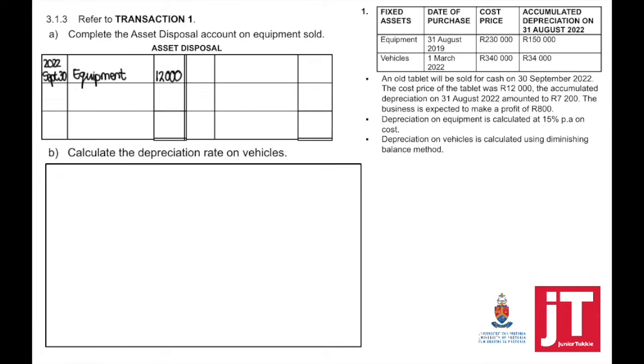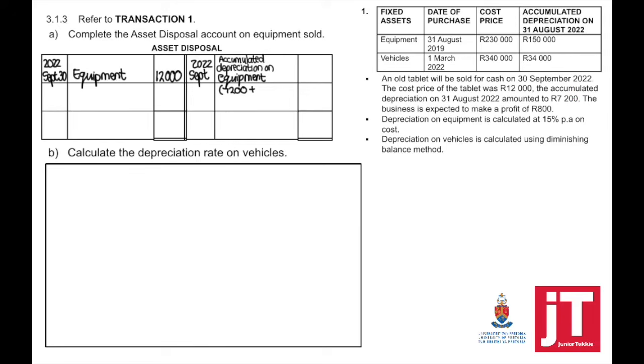If I look at step number 1, take out the cost, they provided us with the cost, 12,000. Step number 2, update your depreciation. And step number 3, take out the total accumulated depreciation. They provided us with the accumulated depreciation on 31 August 2022. We are expected to sell the asset on 30 September 2022.